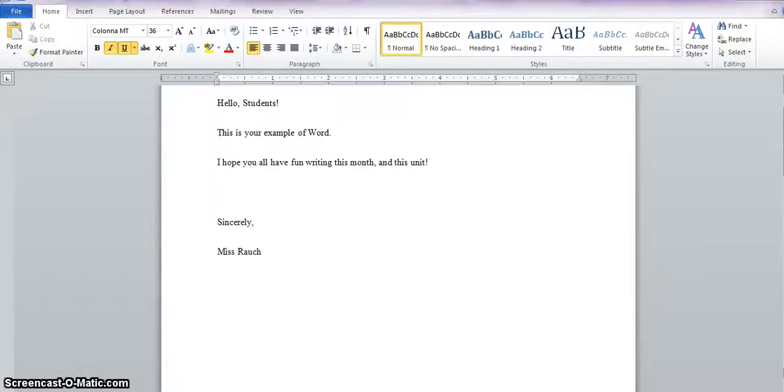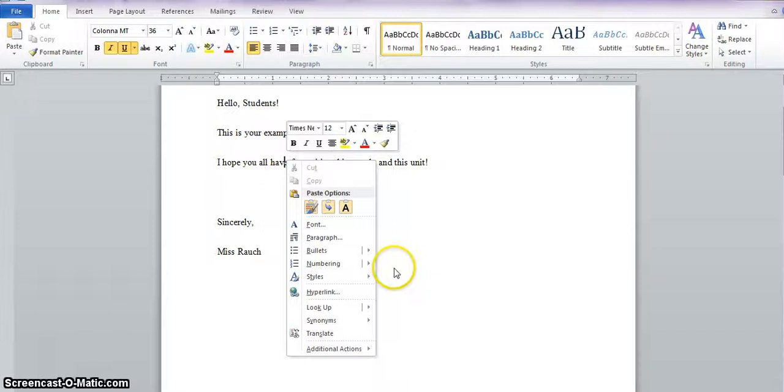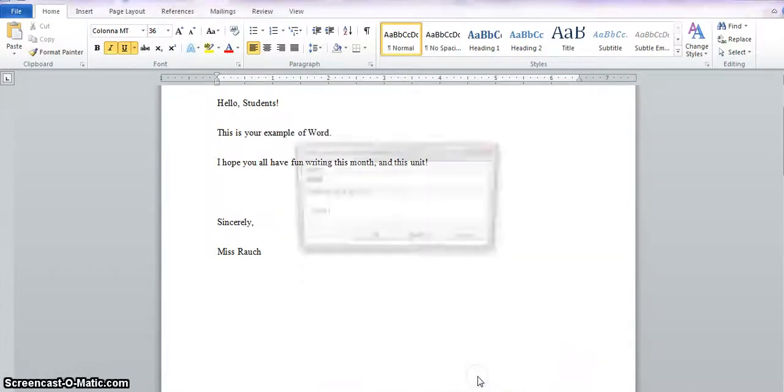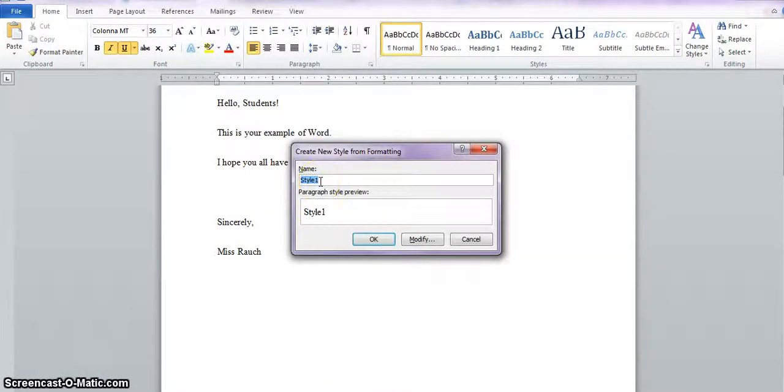It's not working for this one, so I'm going to have to show you up here. You will right click on the text, and there is a menu that says Styles. Simply go to this and then click Save Selection as a new style. You can name your style something like chapter title or character 1 handwriting or something of that nature so that you can remember why you're using that style. That way, if you need to use it again, you can go back and easily change the text without having to go through as much trouble the second time.